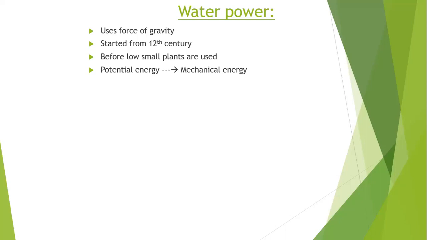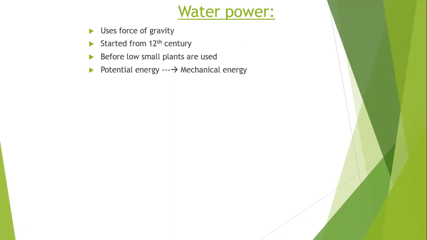Hydraulic turbines resemble our exhaust fan, which is used in household appliances for sending air from inside to outside.